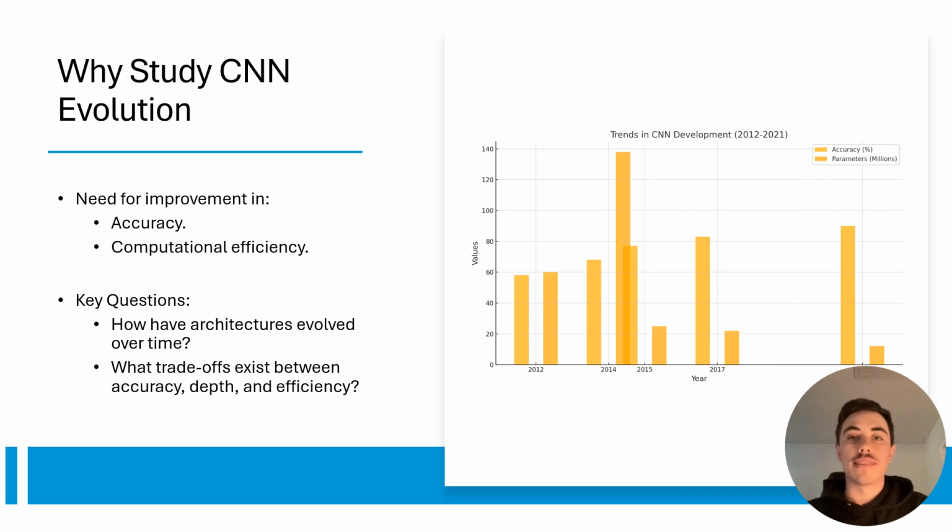The roots of CNNs date back to Hubel and Wiesel's research on the cat's visual cortex in 1959. Their findings inspired the neocognitron in 1980 and eventually LeNet-5 in 1998, which demonstrated CNNs' potential for image processing. However, it was AlexNet's success in the ImageNet competition in 2012 that ushered in the modern era of deep learning. Since then, architectures have evolved to address challenges such as the vanishing gradient problem, computational efficiency, and scalability, incorporating features like batch normalization, skip connections, and attention mechanisms.